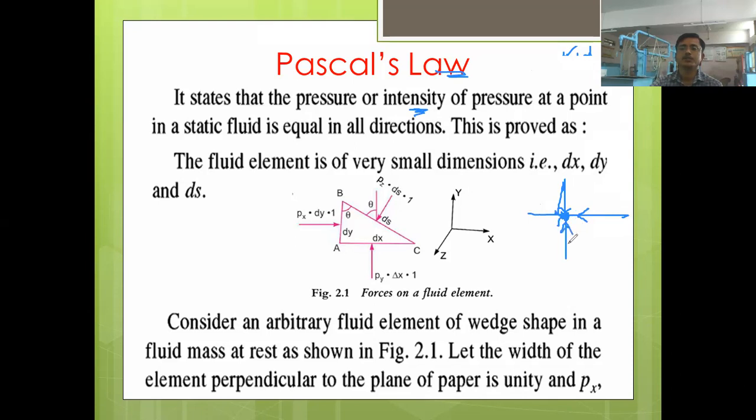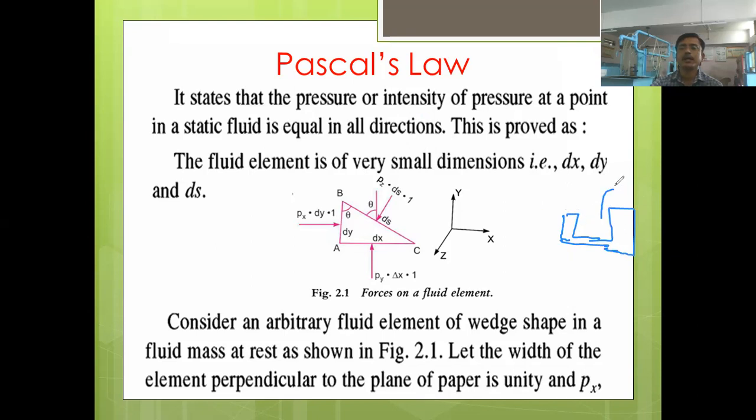The pressure acting from the downward direction at this particular point must be equal to the pressure acting in the upward direction, as well as this force, this force. So the direction can be anything, but the magnitude of the pressure will be the same. This is Pascal's law. Or in other words, in a closed hydraulic system, the pressure remains the same everywhere.